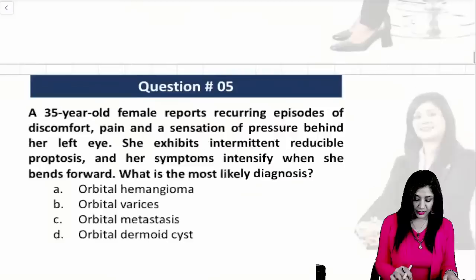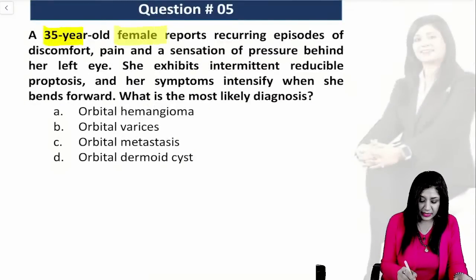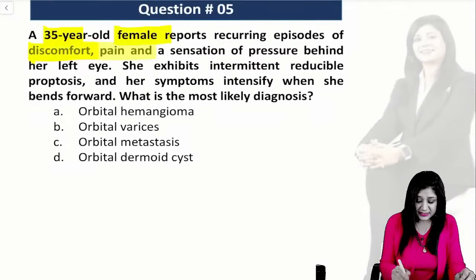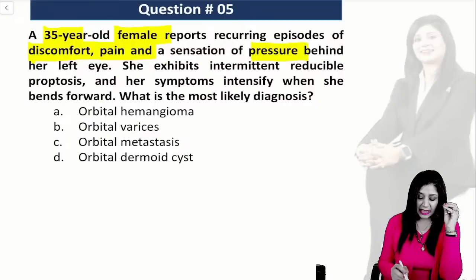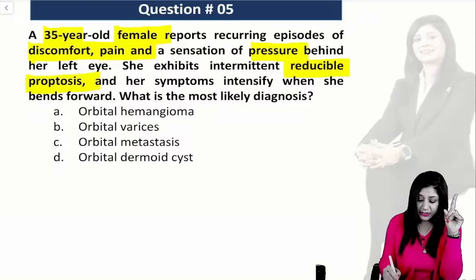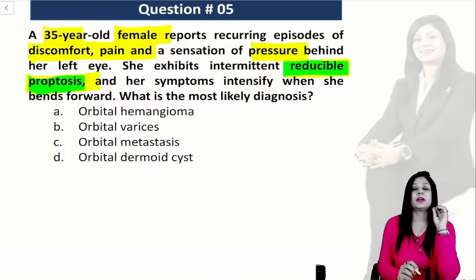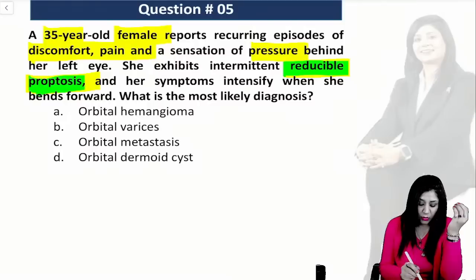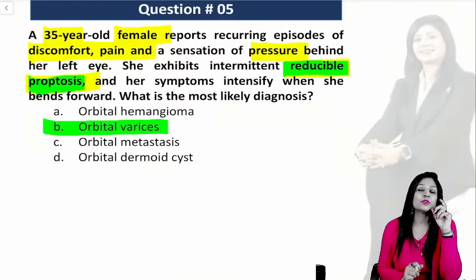Understood? Moving towards the next one, here we have a 35-year-old female coming with discomfort, pain, sensation of pressure, something is there, and also it's a reducible proptosis. Now at your level, if you remember, I told you that if it is a reducible proptosis which is varying, it is always orbital varices. So they can give you different languages.